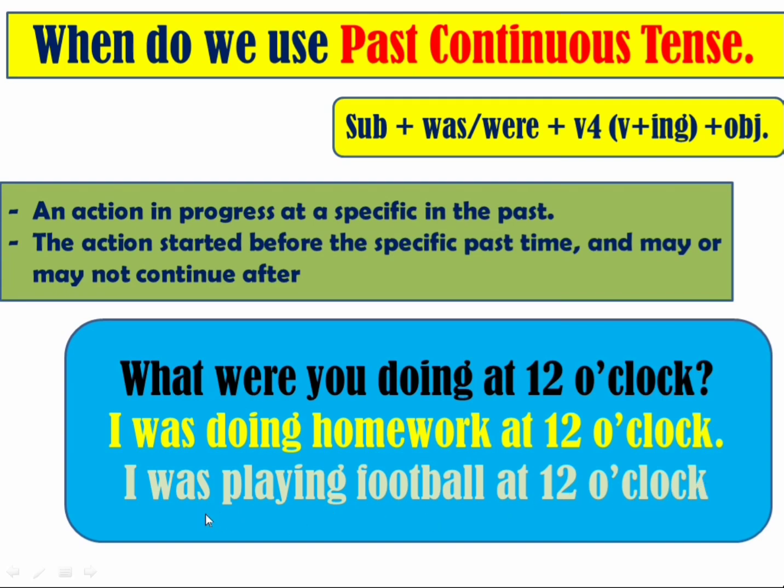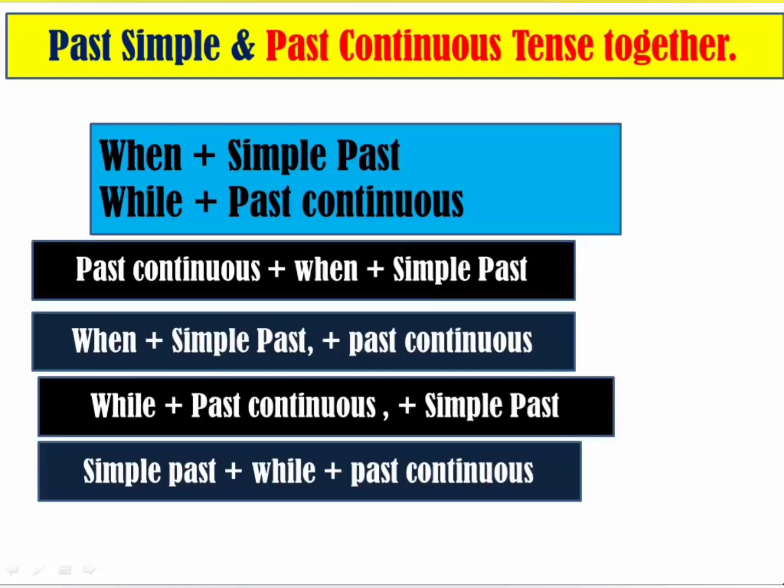I am playing ball. I am dancing. I am singing. I am doing my homework. I am jumping. I am listening to music. You can mention many other words here. Now we are going to discuss when we use simple past and past continuous tense.